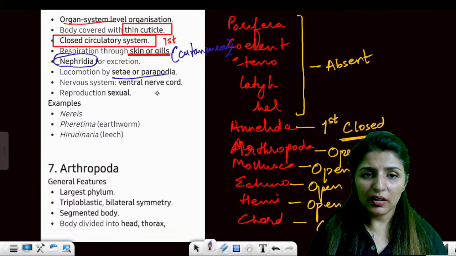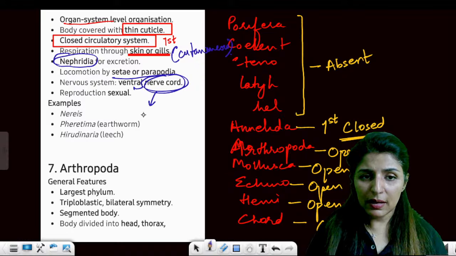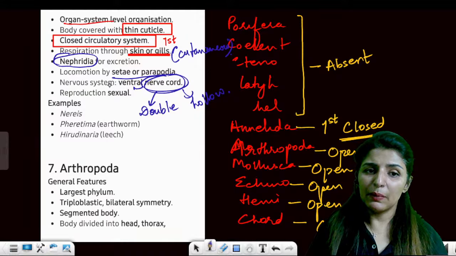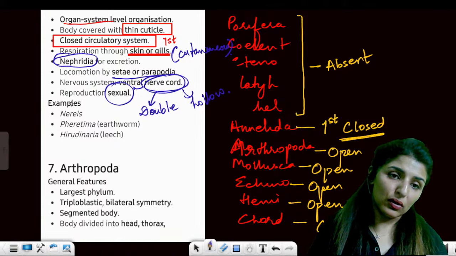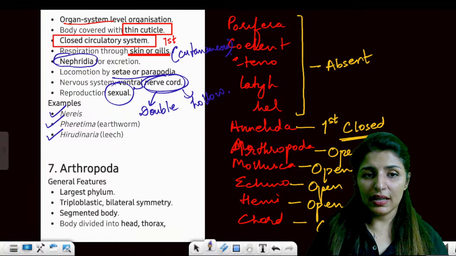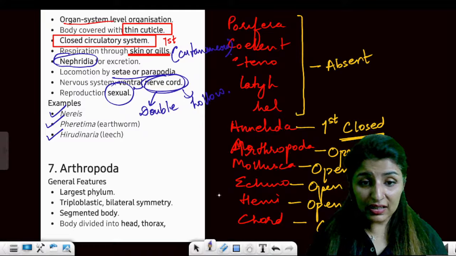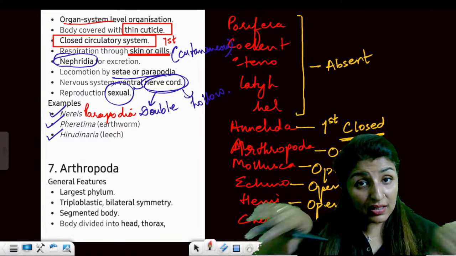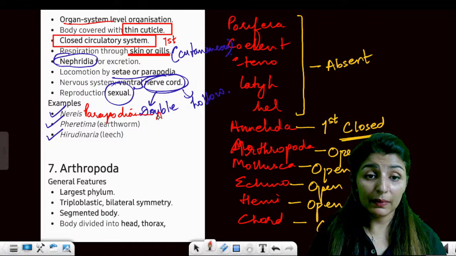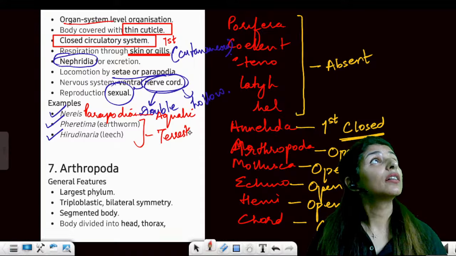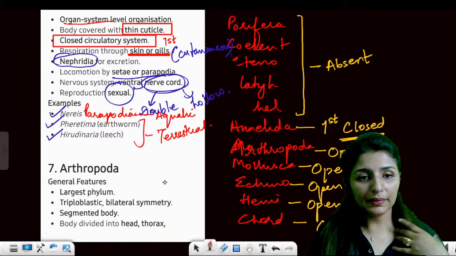The nerve cord is ventral, it is double, and it is hollow. Clear? Reproduction is sexual, or it can be asexual also. Examples are Nereis, Pheretima, and Hirudinaria. About Nereis, you need to know that it has special structures called parapodia. These are paddles which it uses for swimming, so it is aquatic, while these two are terrestrial. Are these points clear to everyone?